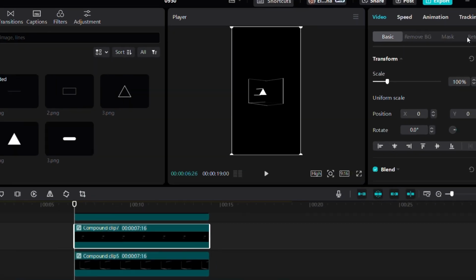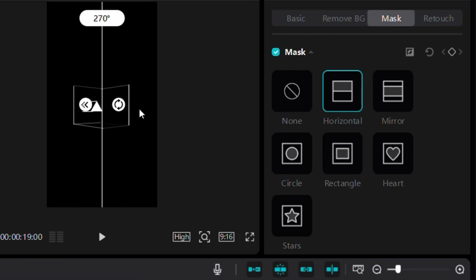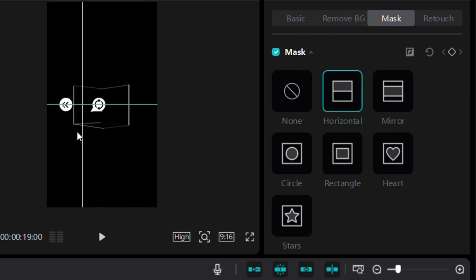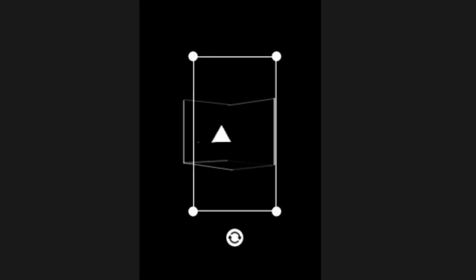Once aligned, we will use the masking tool to make the lines appear as if they're coming out. Go to the mask, select the horizontal mask, and add a keyframe on the first frame. Then, add another keyframe where you want your lines to be completely visible coming out of the wall.